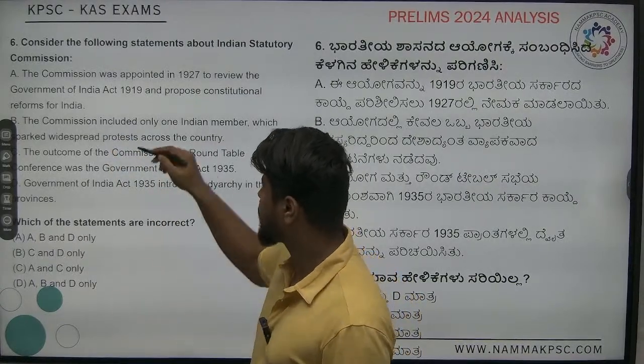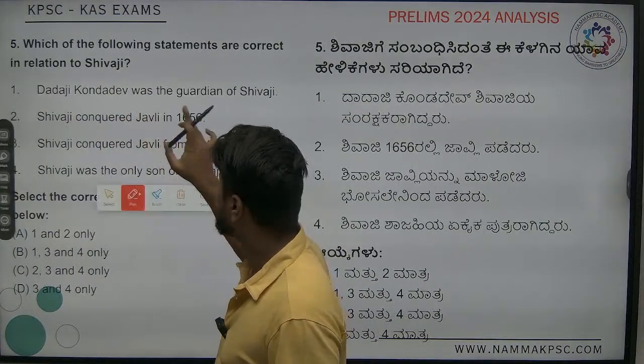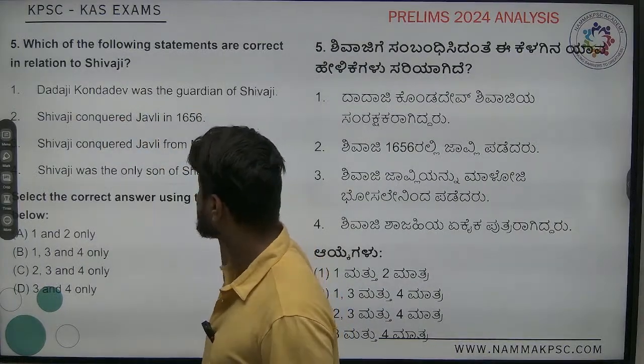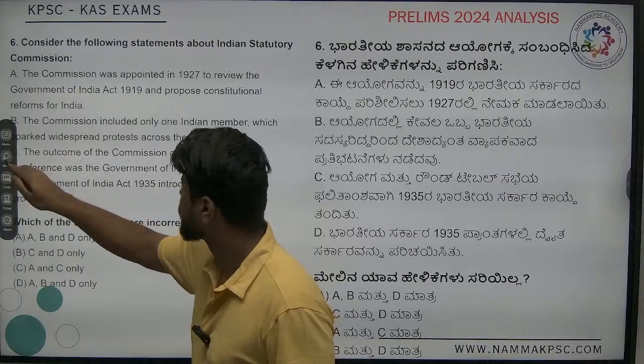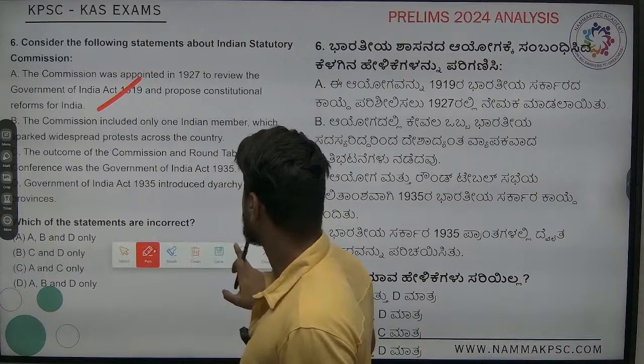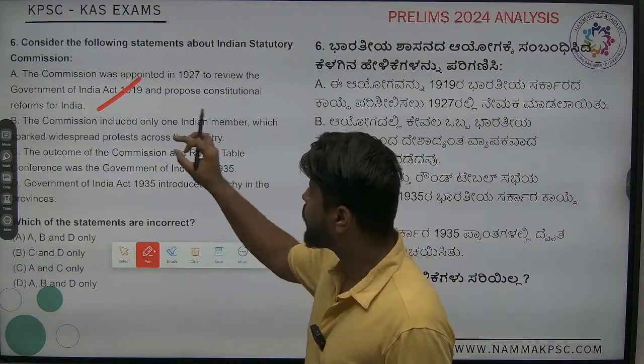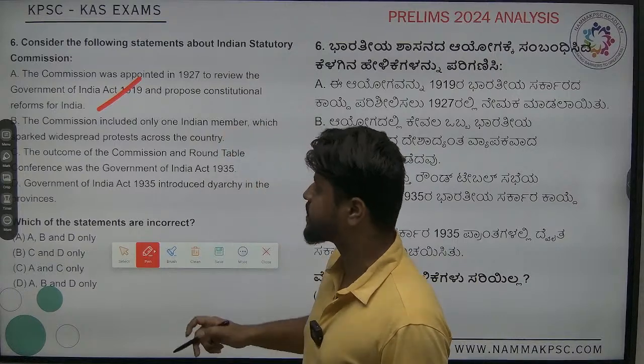First one 100% correct. So the first statement is correct.